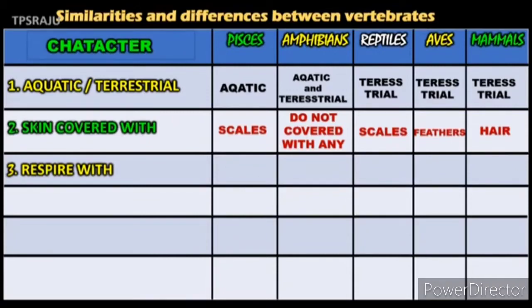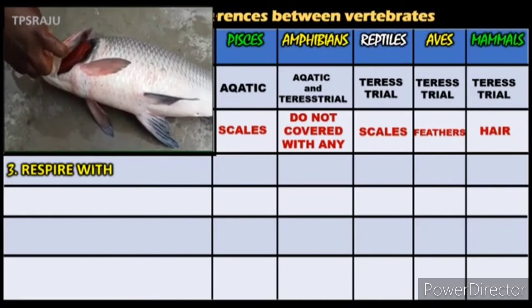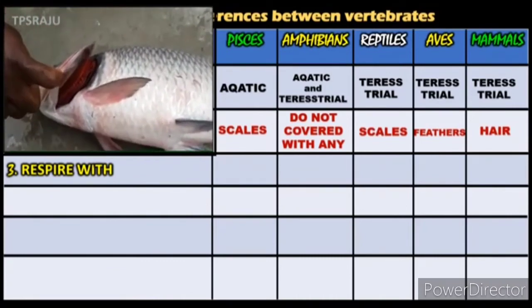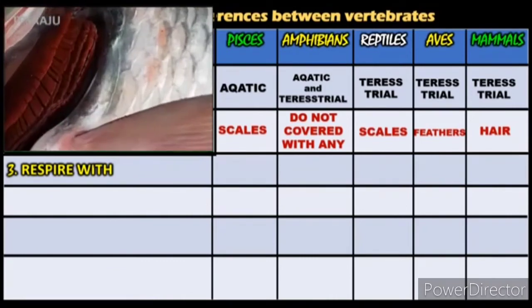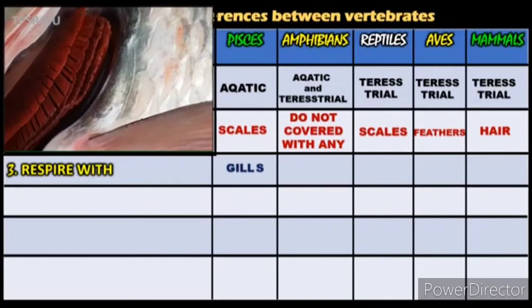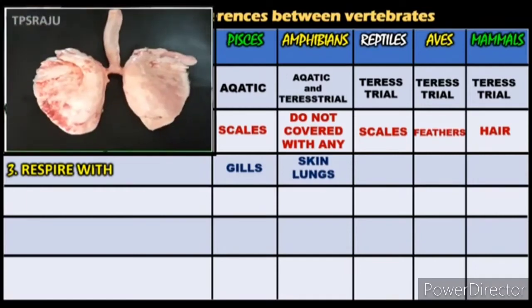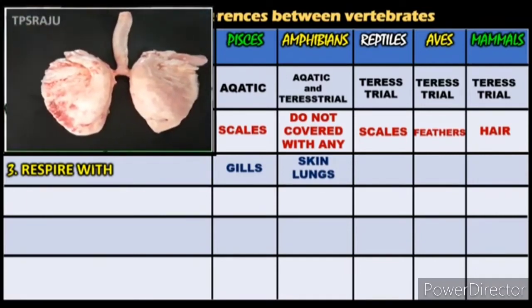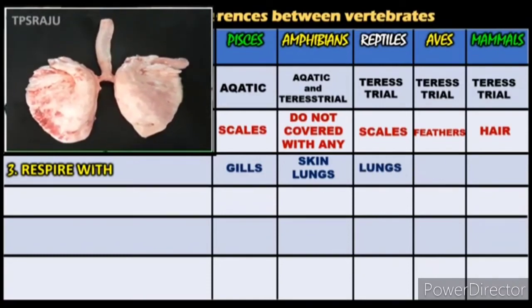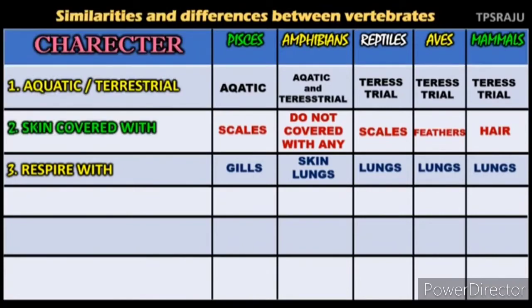Respire with. Fishes respire with gills. And amphibians, like frogs, breathe with skin or lungs. Terrestrial animals, reptiles, aves and mammals breathe with lungs.